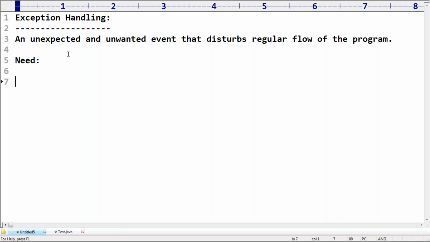Very simple, sir. A small example. Do you know, you prepare several reports for your college work, maybe assignment work, or a project report, or a seminar report to submit in the college. You are working on the PC, not the laptop, the PC.